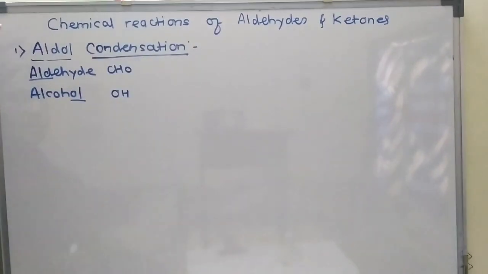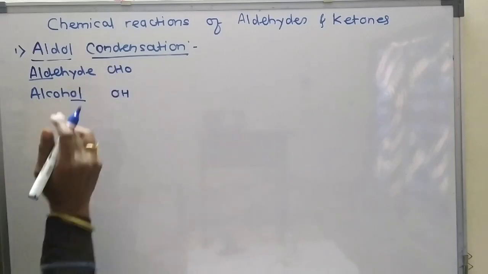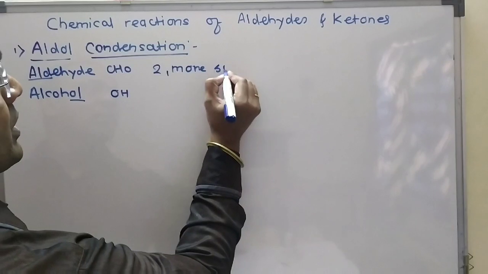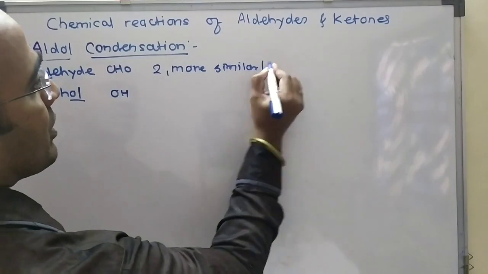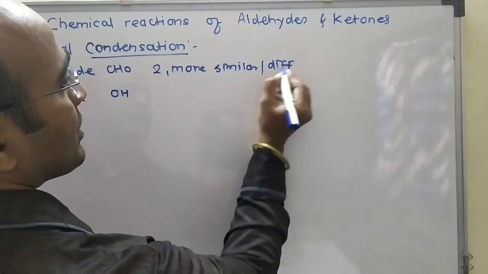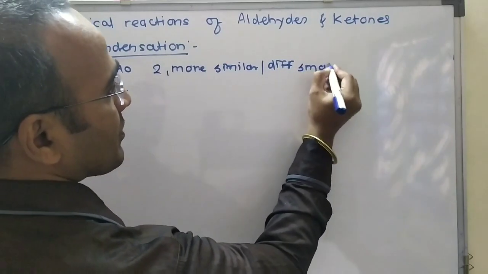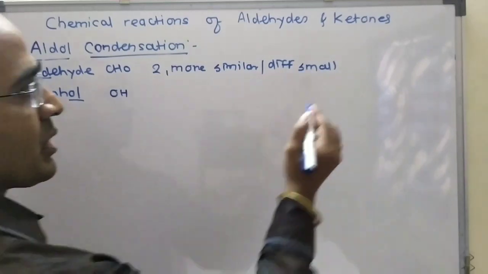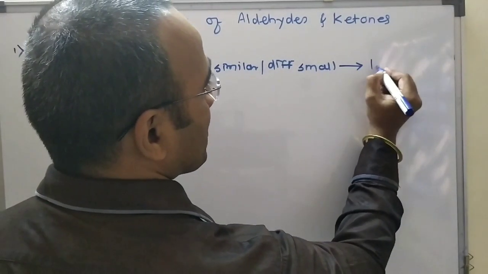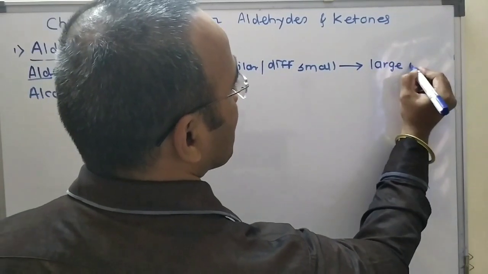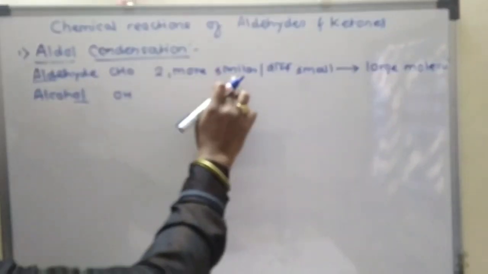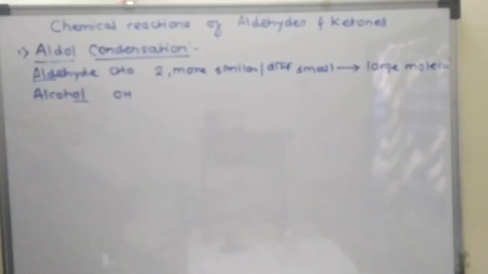Now condensation. In a general condensation reaction, what happens? Two or more similar or different small molecules combine with each other and there is formation of a large molecule.